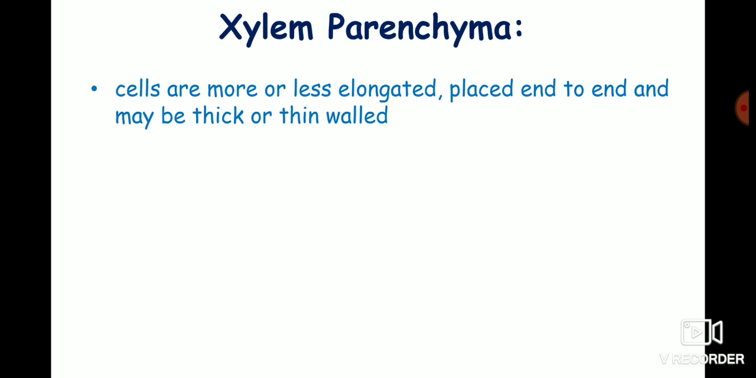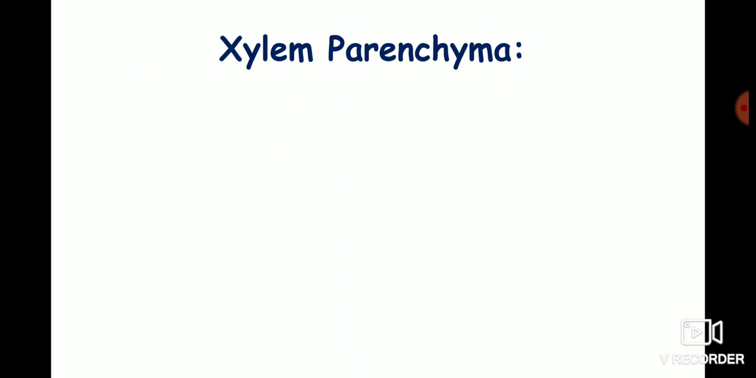Xylem parenchyma. The parenchyma cells which are found within the xylem tissue are referred to as xylem or wood parenchyma. These cells are more or less elongated, placed end to end, and may be thick or thin walled. The xylem parenchyma is the only living cells of the xylem. Xylem parenchyma cells remain alive as long as xylem tissue is active and performs its function as conductive tissue. The parenchyma cells are present in primary as well as secondary xylem.